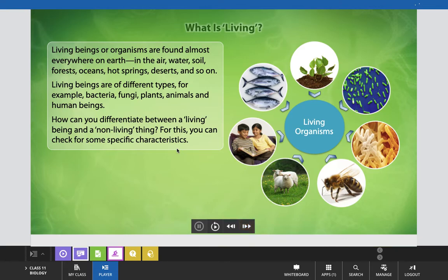How can you differentiate between a living being and a non-living thing? For this, you can check for some specific characteristic features. Today basically we will try to know what are the general characteristic features that we have already known about living things, and what are the specific characteristic features which are known as fundamental characteristic features. Now here you can see this is the world of living organisms, where unicellular bacteria are also coming and multicellular organisms like these higher groups of plants and animals are also coming.